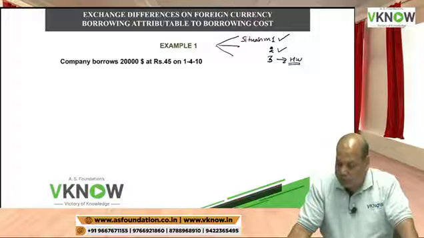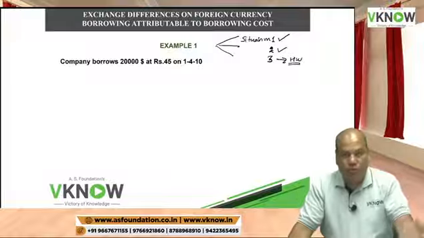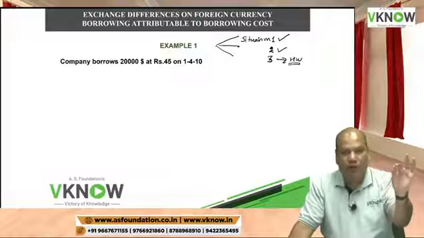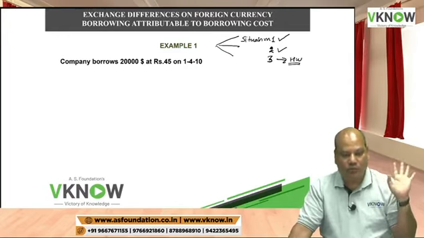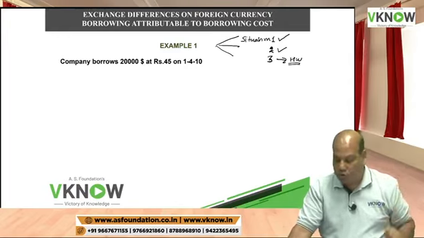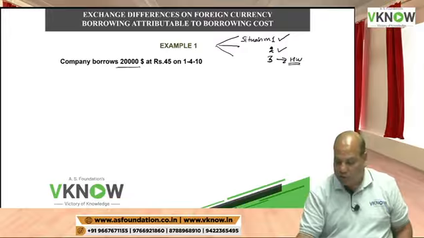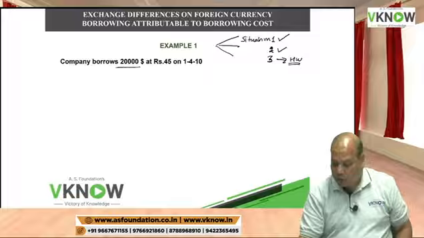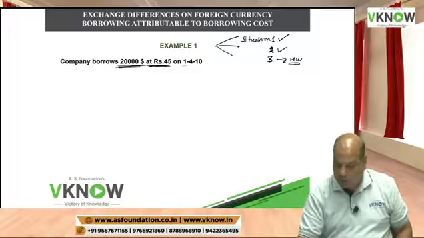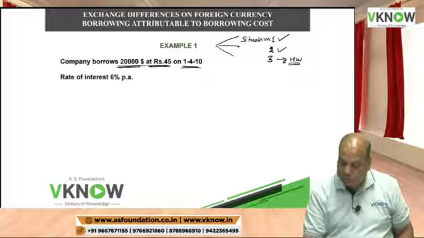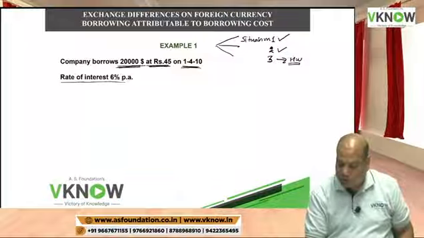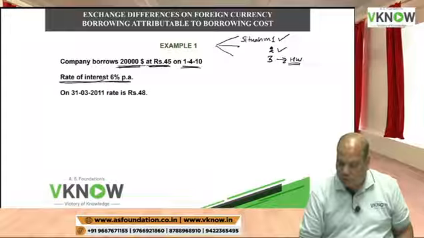So what is situation number 1? I am going to just write down the main numbers required for it. The question is printed in your book, so don't worry. A company borrows 20,000 US dollars. The rate on the day they borrowed was rupees 45, on 1st April 2010, and the rate of interest was 6% per annum for the US borrowing.